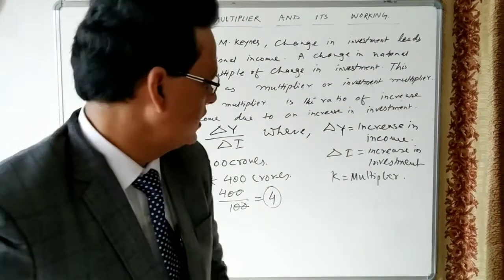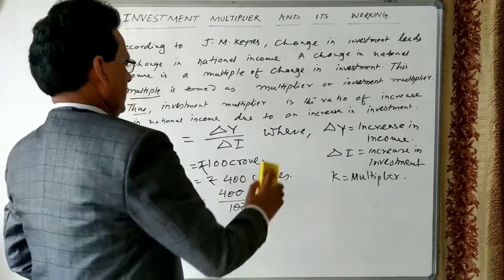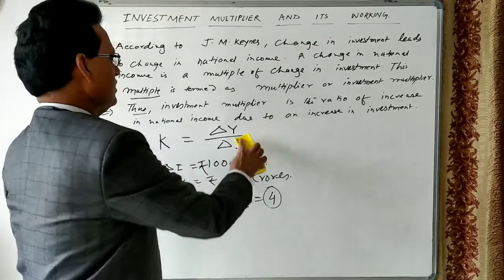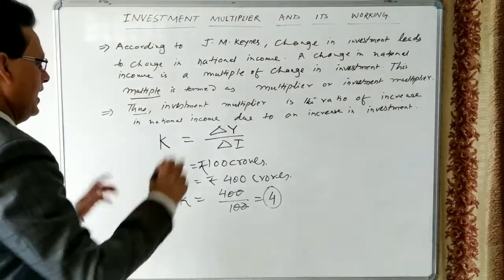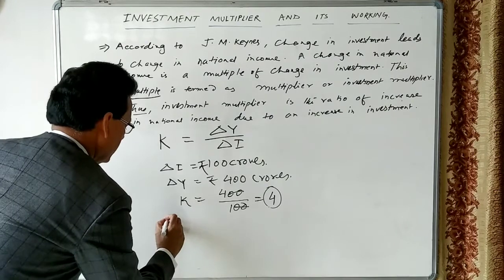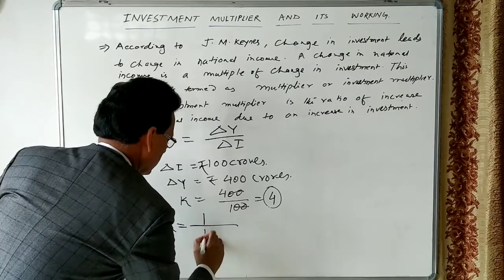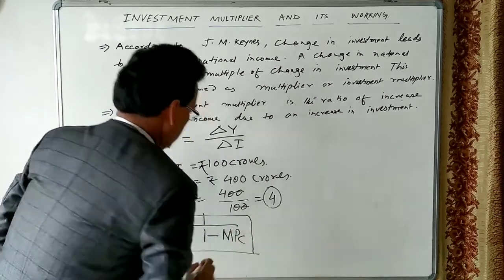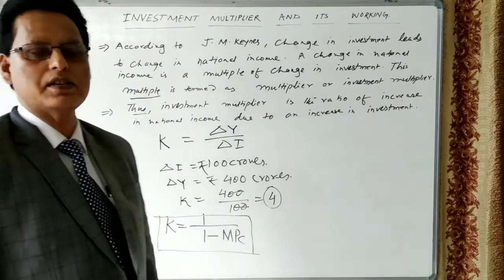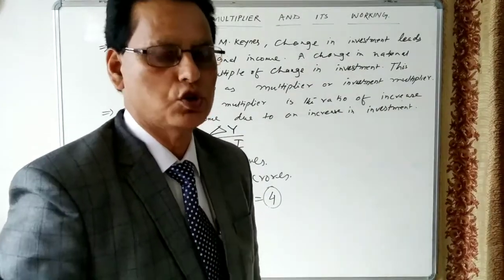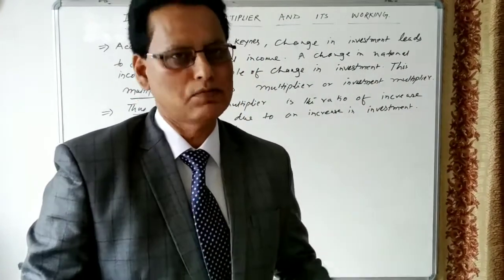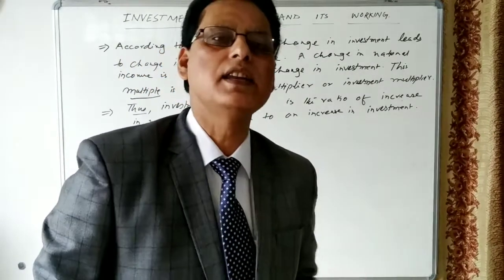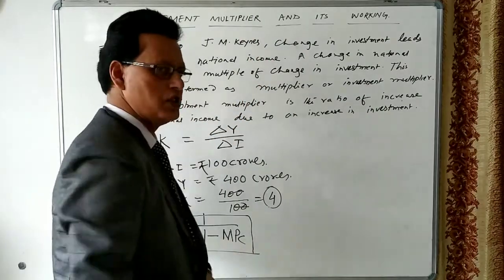So the investment multiplier can also be calculated by another formula. That formula is K is equal to 1 upon 1 minus MPC. MPC means marginal propensity to consume. When income increases, consumption also increases. So the rate of increase in consumption due to an increase in income is known as marginal propensity to consume.